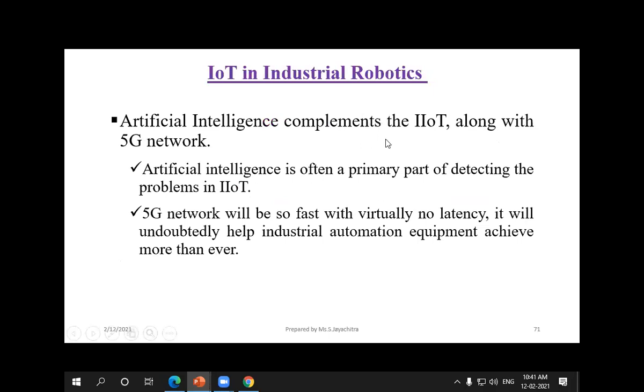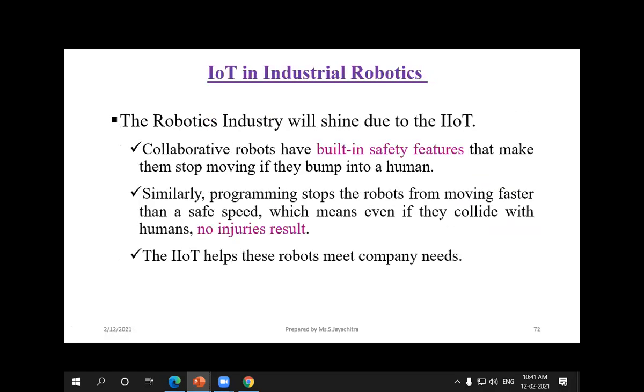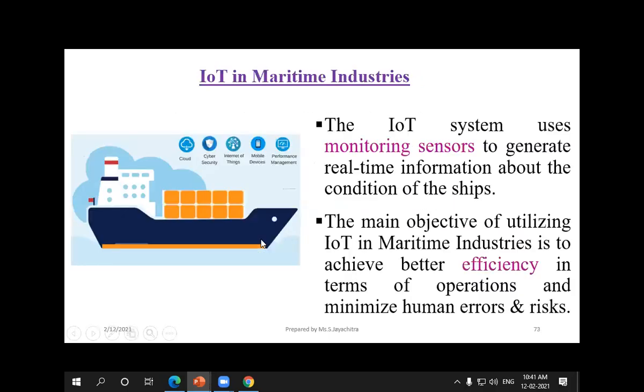And industrial robotics, now we are using the 5G network, and in the future years the 5G networks will evolve. So with industrial robots, we can avoid injuries also. So how are we using it in the maritime industry?